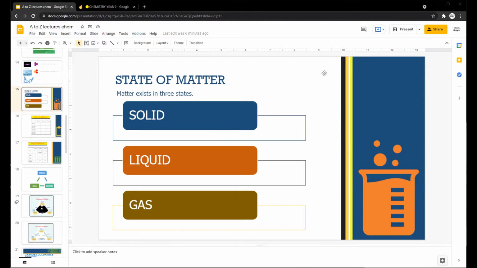Now the next topic which we will have to study is about states of matter. Okay. Now I'm sure this topic is the easiest because maybe you have learned about these things in grade 7 and 8. So in IGCSE, they're going to become easy. Remember, there are 3 states of matter, which are solid, liquid, and gas. I'm sure you have heard about these a lot in your life.